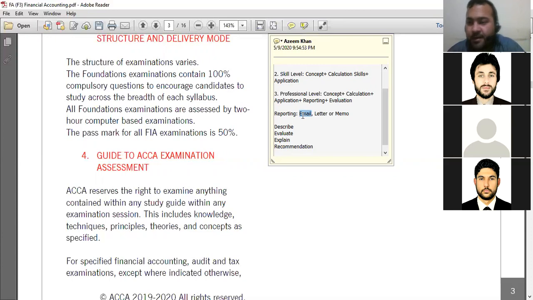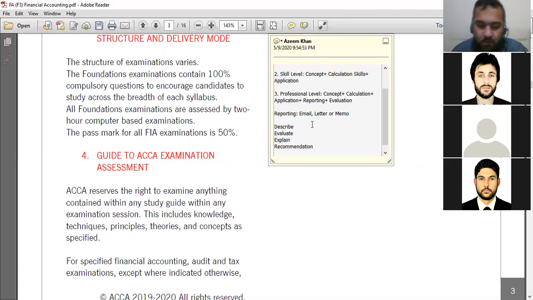First, how are you writing your email? For example, you don't have any subject, no introduction, no body, no conclusion. Clear? It means the professional skill is not in your answer. You may have a good knowledge of the topic, but how you are presenting it is not in a professional manner. So you must know how to write an email, how to write a letter, and how to send a memo to someone. And these words also have their own meaning.